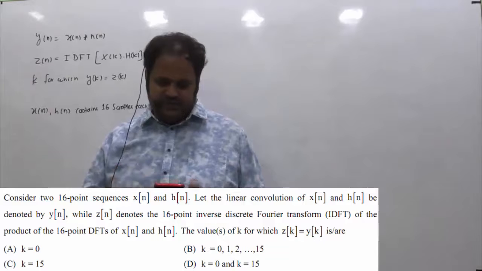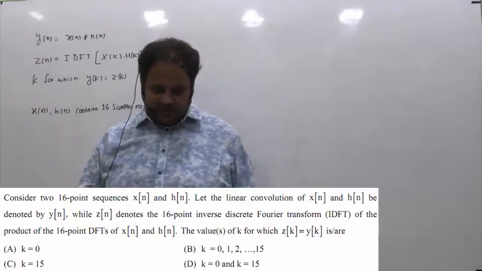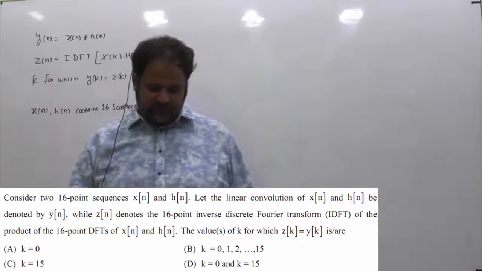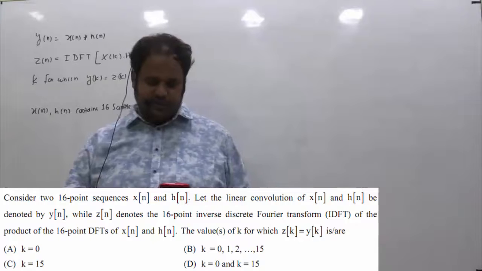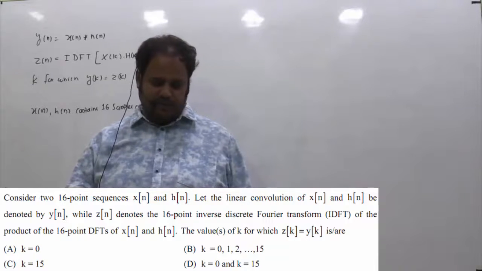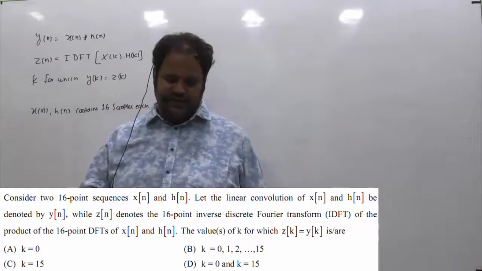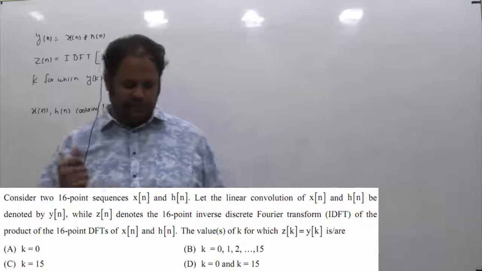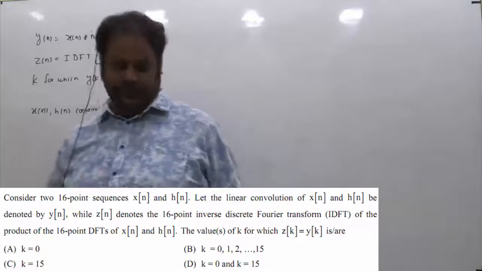The given question is, consider two 16-point sequences x[n] and h[n]. Let the linear convolution of x[n] and h[n] be denoted by y[n], while z[n] denotes the 16-point inverse discrete Fourier transform of the product of the 16-point DFTs of x[n] and h[n]. The values of k for which z[k] equals y[k] is r. The options are k from 0 to 15, k equal to 0, k equal to 15, and k equal to 0 and k equal to 15.